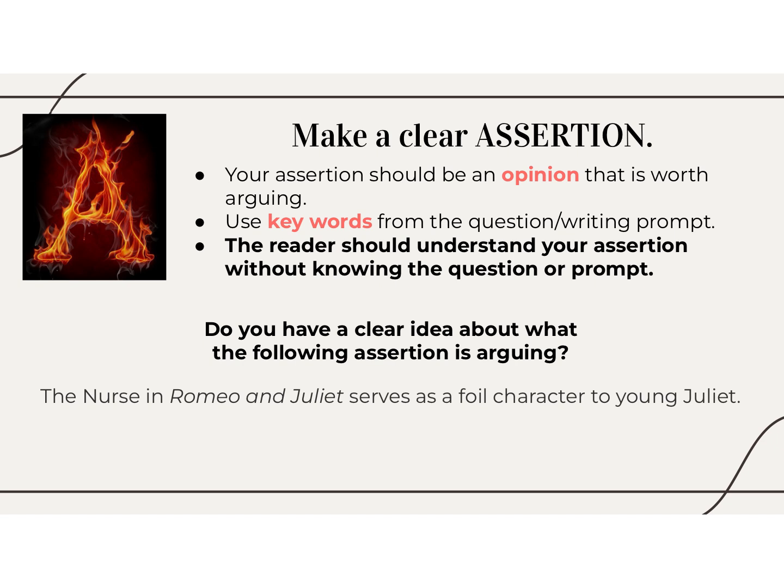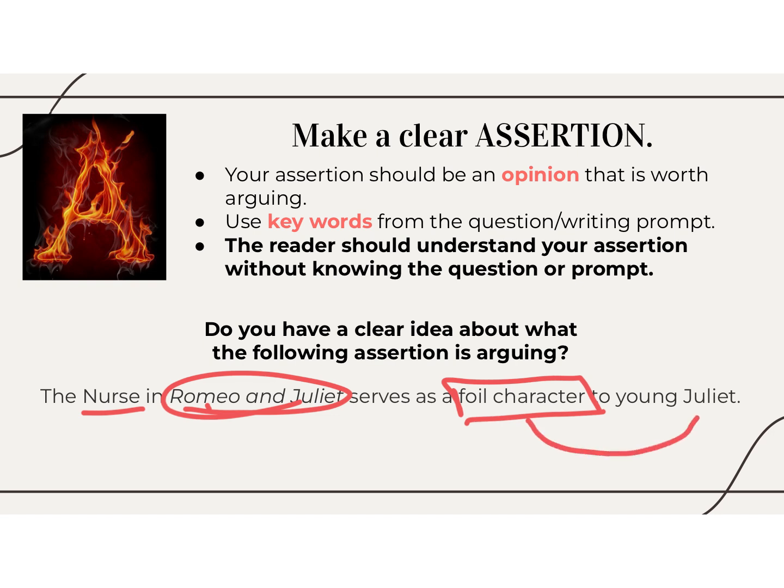The nurse in Romeo and Juliet serves as a foil character to young Juliet. Very nice. Now, you may not have read Romeo and Juliet, but I'll bet you can guess that there's a character in there who's a nurse, and we know that the title is Romeo and Juliet, so we know exactly which nurse we're talking about. You may not know, but there is such a thing as a foil character that you can learn about in literature. So even if I don't know what that is, I do see that this author is talking about the nurse being a foil character to Juliet. This is very clear. There are some things we can learn in this essay.